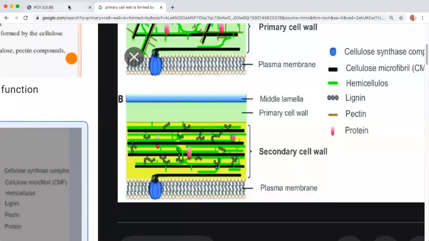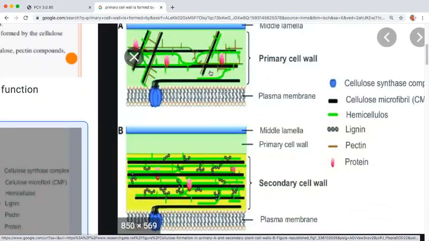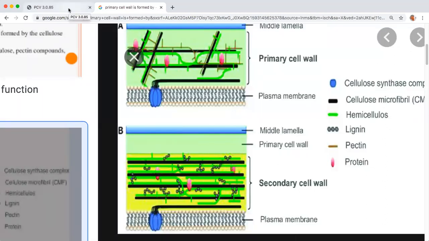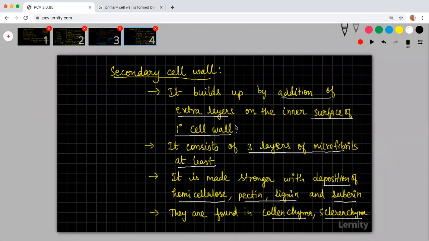Are you guys clear? So this is how your secondary cell wall is. If you want, you can draw this diagram, the difference between primary and secondary cell wall. Okay, so now you have taken this thing down.